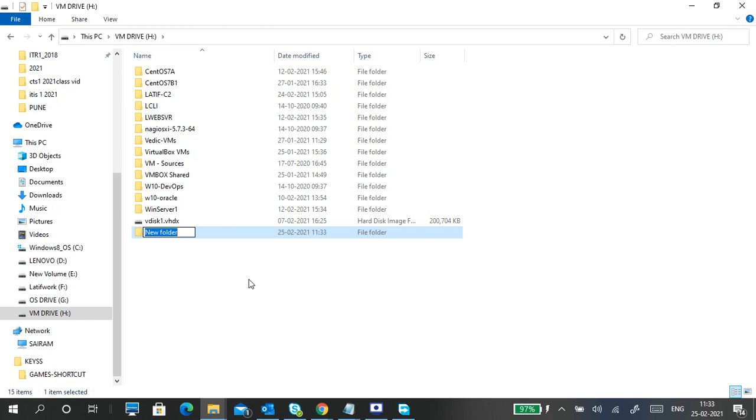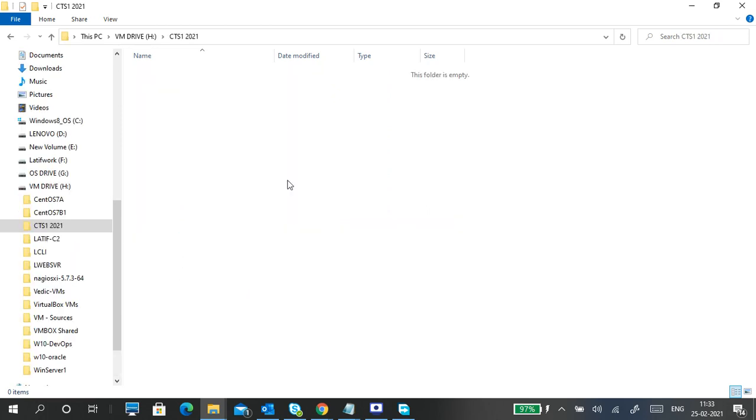The folder name I'm going to keep like this: CTS1 2021. So this is your batch. I created one folder, and inside of this one I'm going to create the virtual machines. Now you got this name, right? Okay.